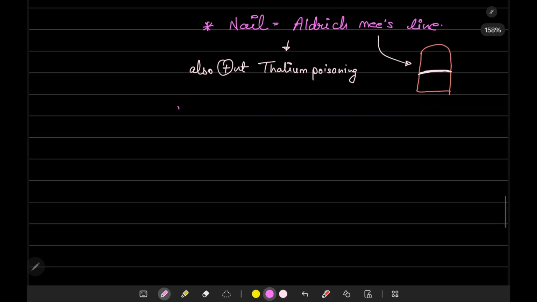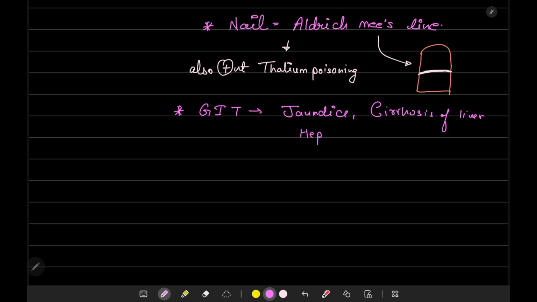In the GIT also, it causes severe things like jaundice, cirrhosis of the liver, hepatomegaly, and much more.